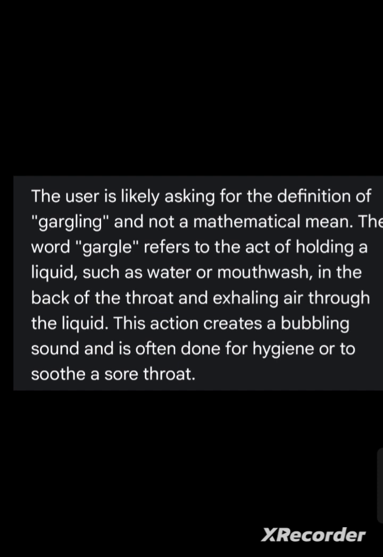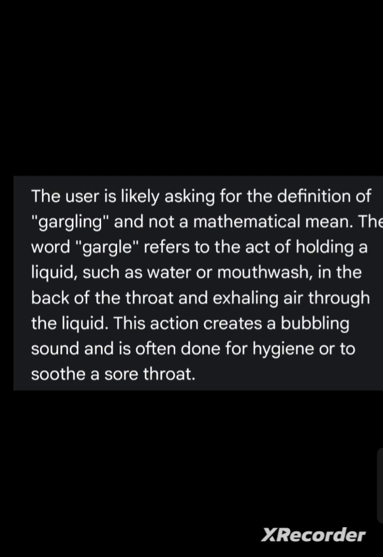I will give you a live and practical example in front of you. Are you getting it? So this is the voice of gargling.